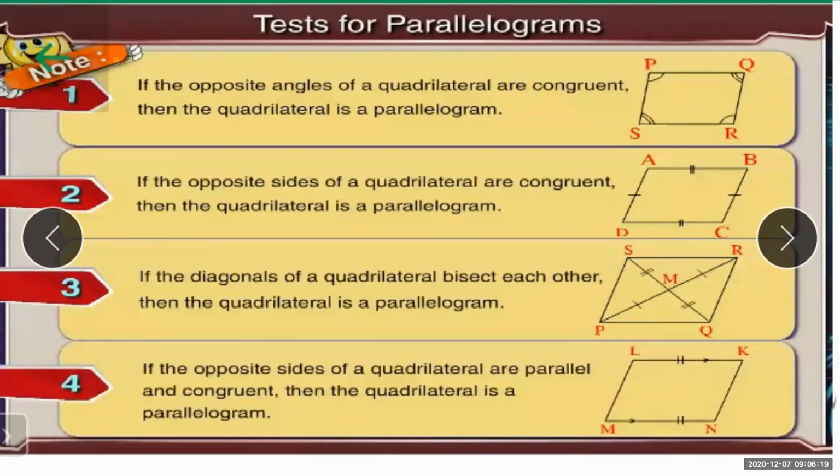The first test for the parallelogram is, if the opposite angles of a quadrilateral are congruent, then the quadrilateral is a parallelogram. That means if you are able to show that the opposite angles in any quadrilateral are congruent, then that particular quadrilateral will be a parallelogram.